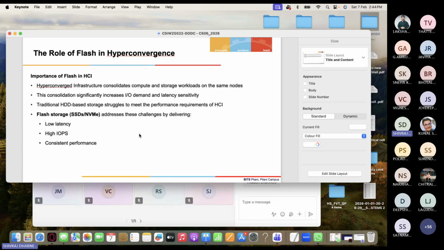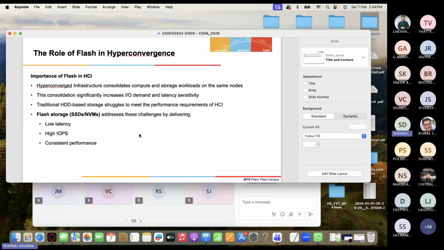IOPS is the performance metric that tells you how many read and write operations you can do on a storage system per second. Each IO operation means one read or one write request, and IOPS means how fast the storage can respond to many such small random requests.